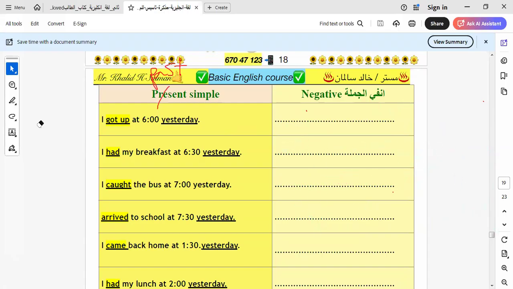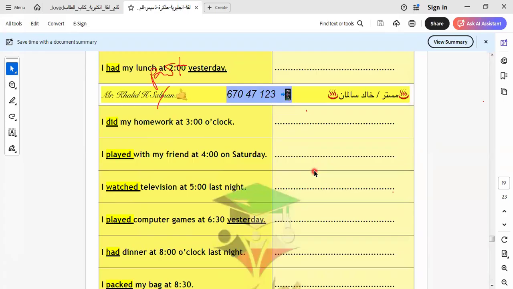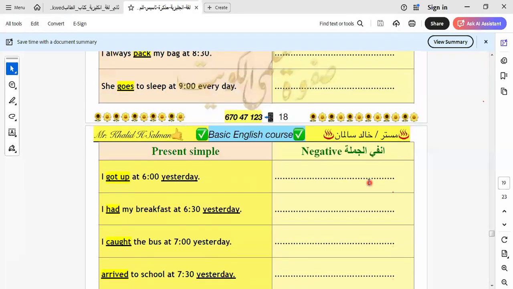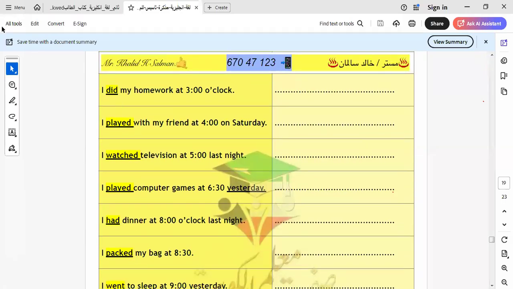Okay, let's go to another one here. Here it is in the negative form or question form. This is what, the question form? Negative form. It will be here what? It will be I didn't do.